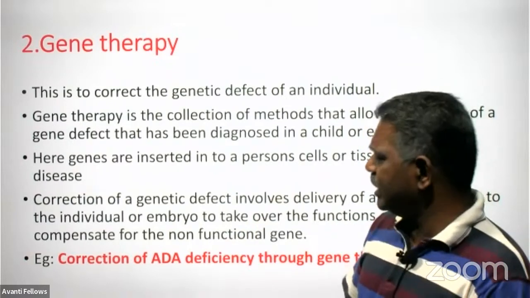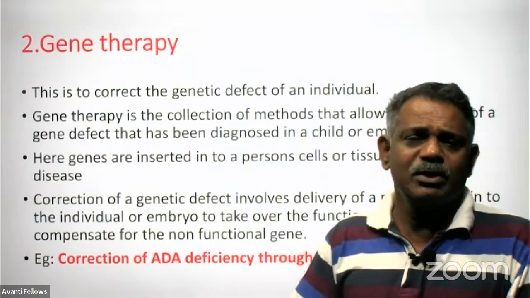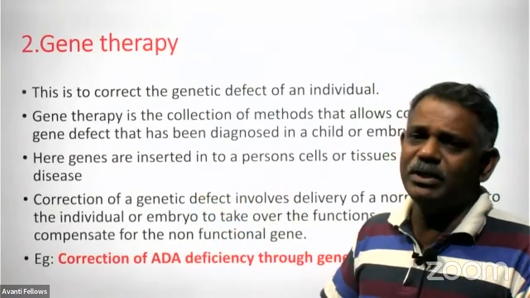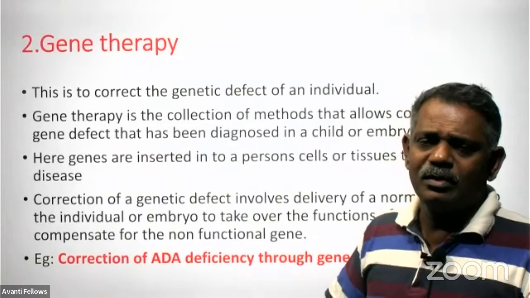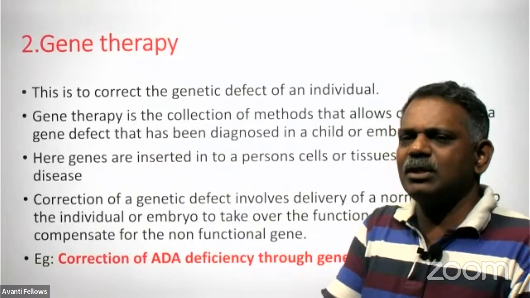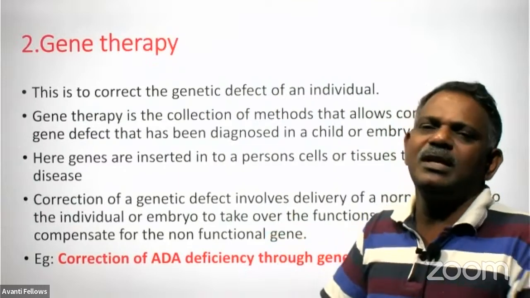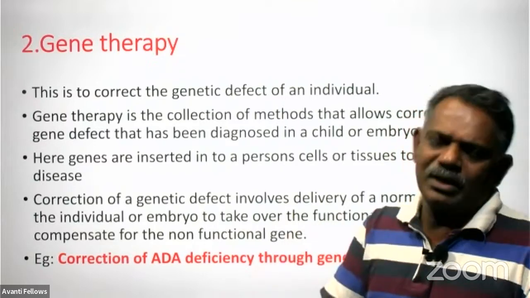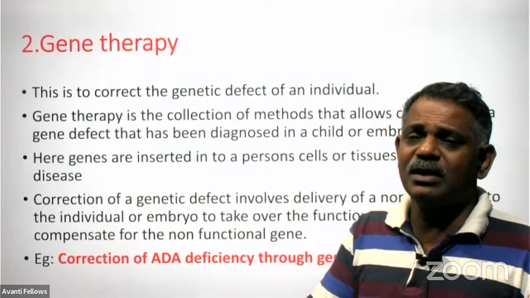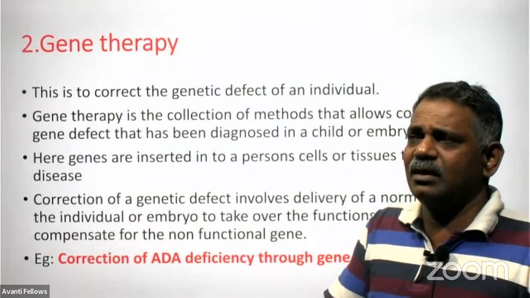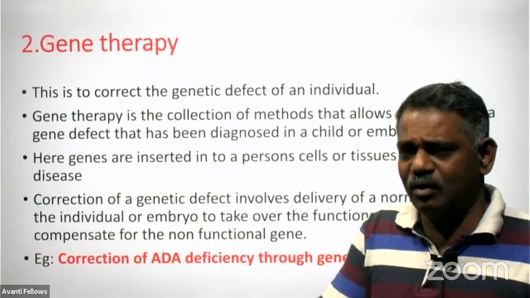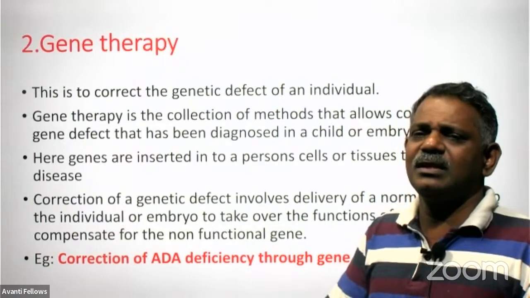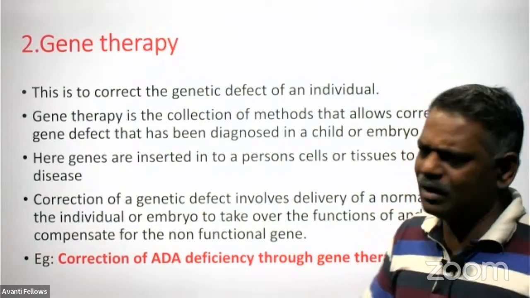And another one is bone marrow transplantation, because bone marrow produces T lymphocytes, and WBCs are produced by the bone marrow. Because of the defect in such a bone marrow, it is producing defective T lymphocytes. So bone marrow can be transplanted. The thing is that it is very costly, and we have to go to a lot of effort finding a donor to donate that bone marrow, and the chance of success is also comparatively very less.